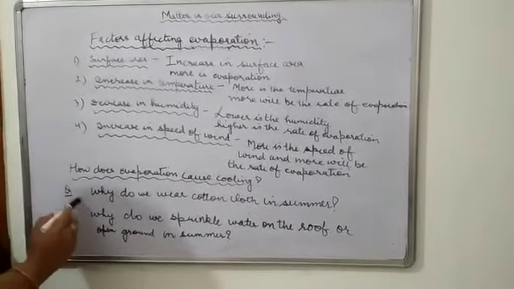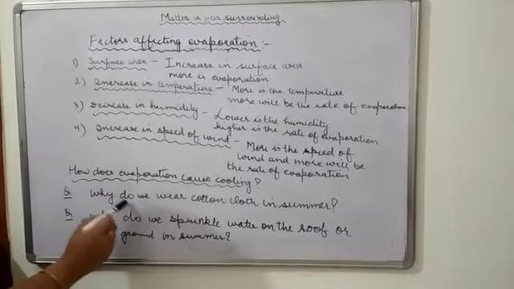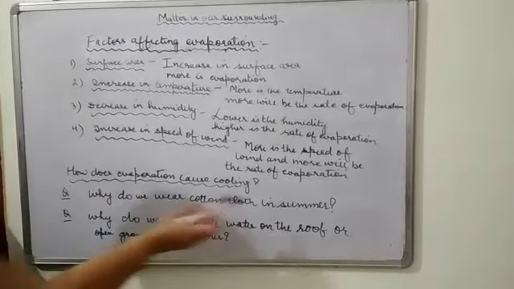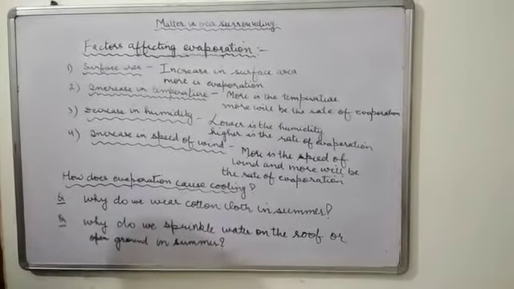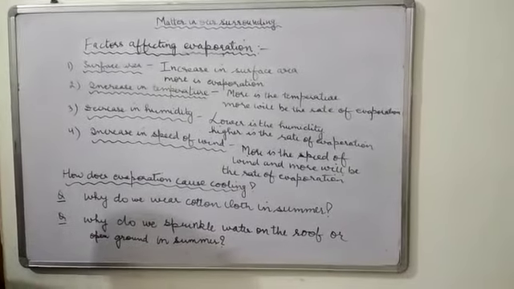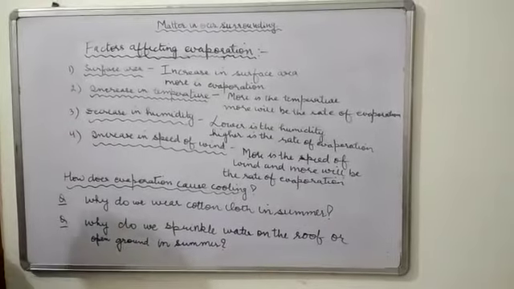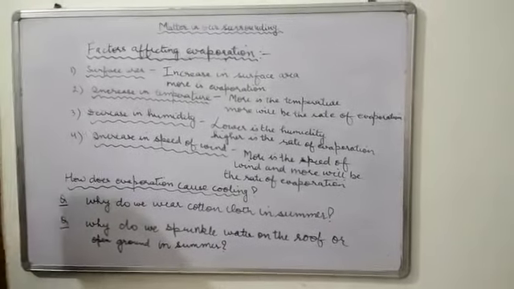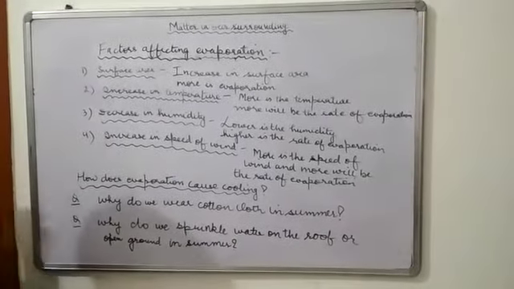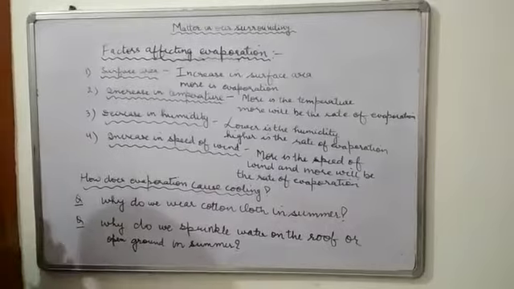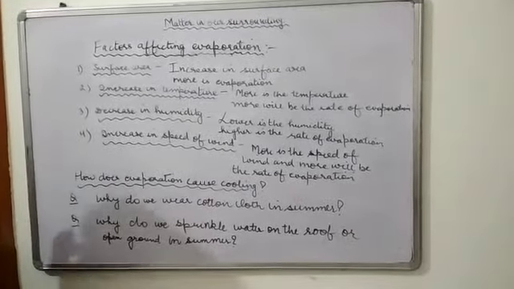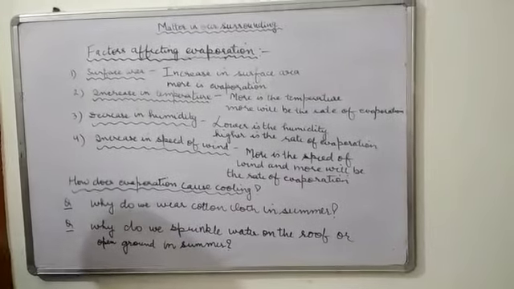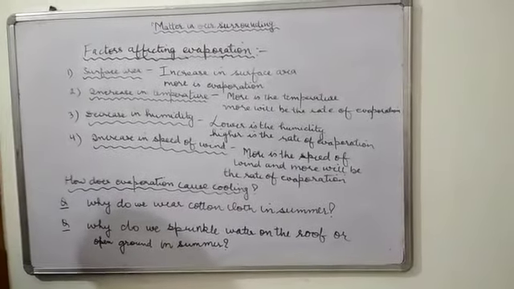One more question we will do right now. Why do we wear cotton clothes in summer? If we wear nylon or other clothes which do not absorb sweat, what will happen? The pores in our skin perspire, and the cloth we are wearing does not absorb the sweat, so we feel very hot.